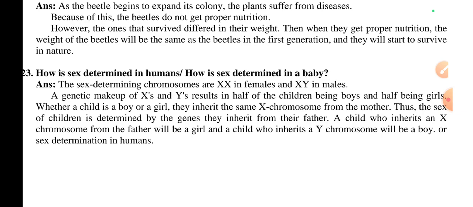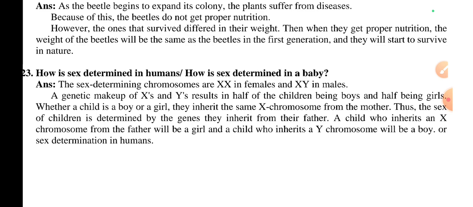How is sex determined in humans? How is sex determined in a baby? The sex determining chromosomes are XX in females and XY in males. The genetic makeup of X and Y results in half of the children being boys and half being girls.